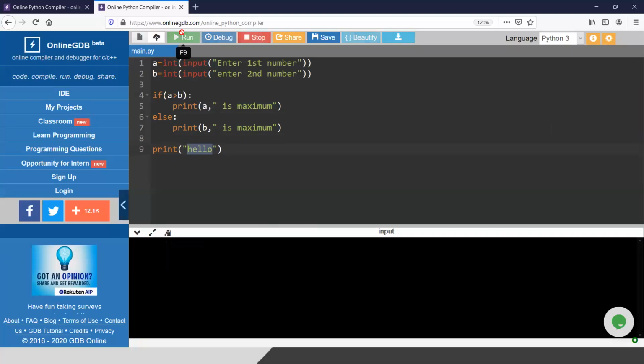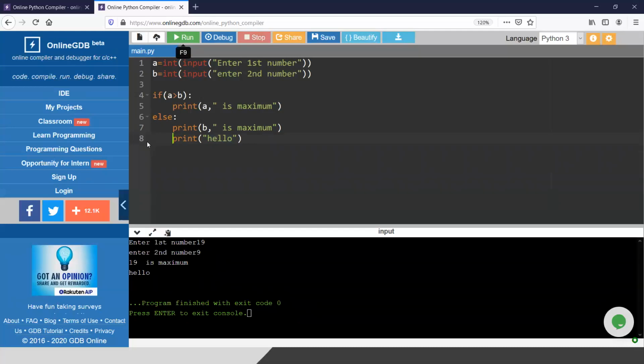So let me give another value. The first value is greater, 19 and 9. Look, then also this part will be printed. Sorry, I have to press enter. Yeah, 19 is maximum and hello. Always it will be printed, but if you give a tab, then it comes under the else block.